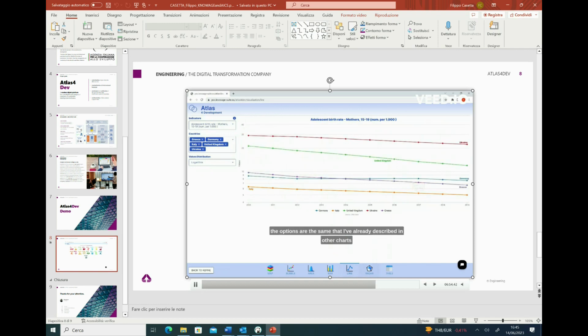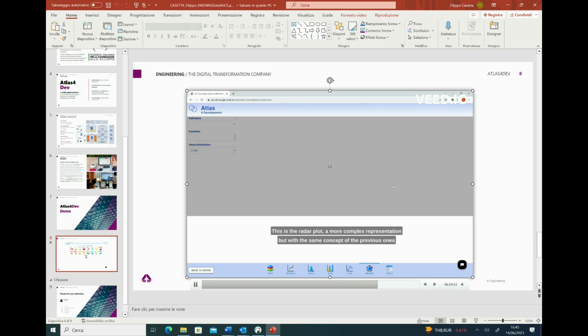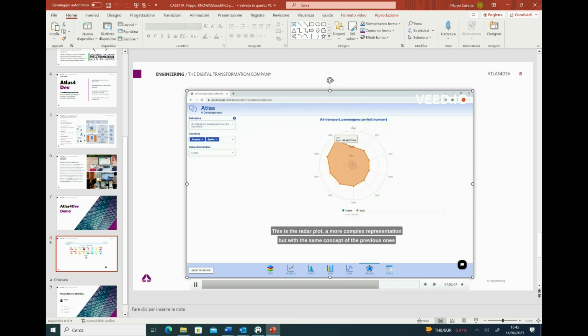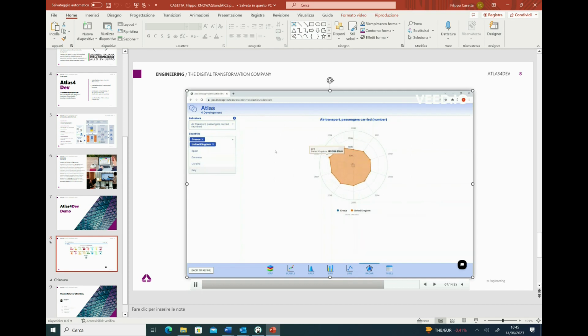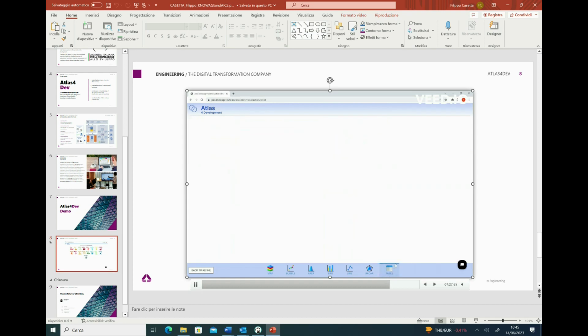And so we can pass to the radar one. This is the radar plot, a more complex representation, but with the same concept as the previous one. It allows an easy comparison of an indicator between two or more countries. We can select the indicator that we want to compare, and also we can add or remove countries in the comparison. Also in this case, we can apply some value distribution to our values, and so we can pass to the last representation, which is a pivot table.